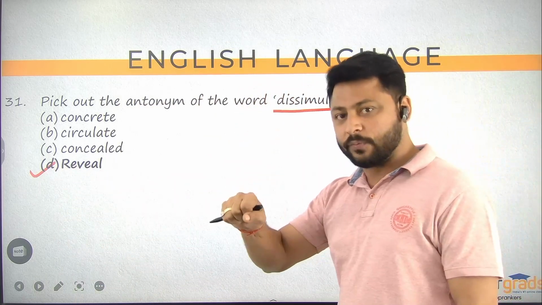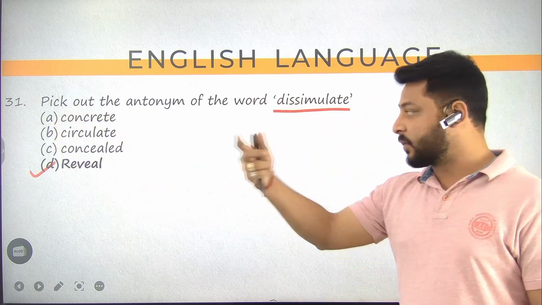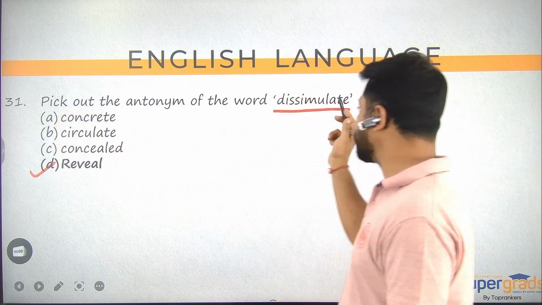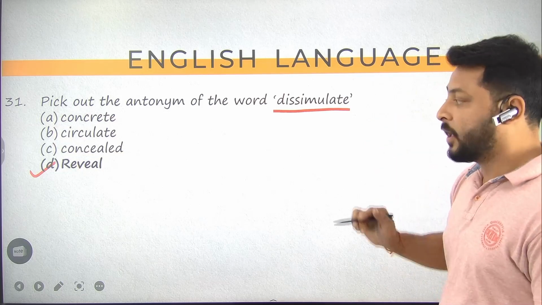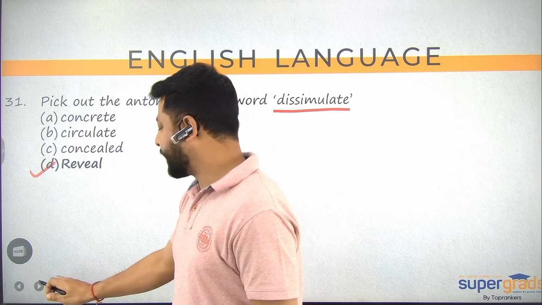Concrete करना is to fix it. All right. Circulate करना is to make it available for all. Conceal करना is the synonym of dissimulate. All right, to conceal is to hide something. So correct answer option for question number 31 is D, Delhi.